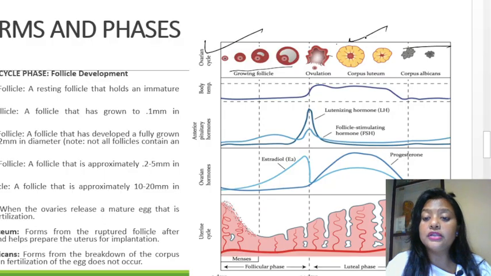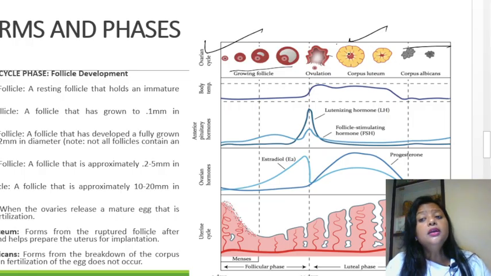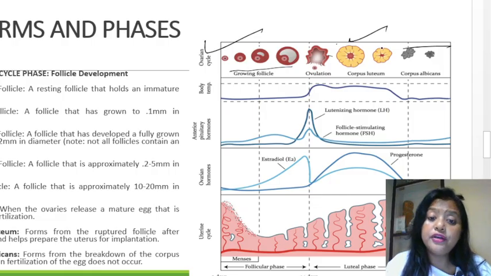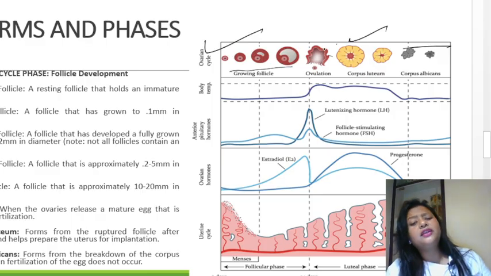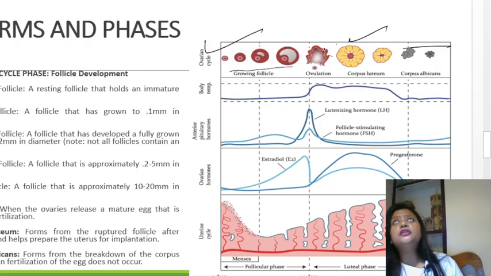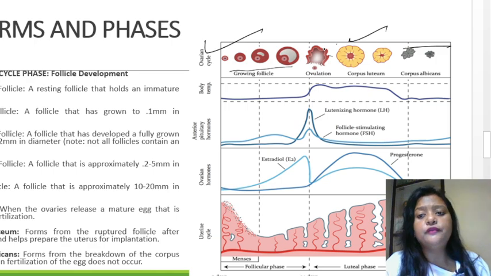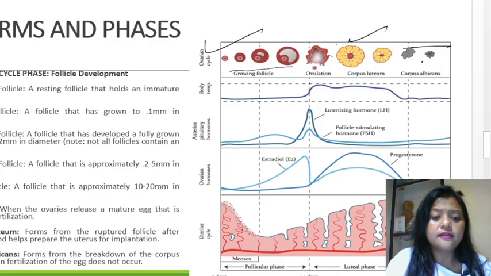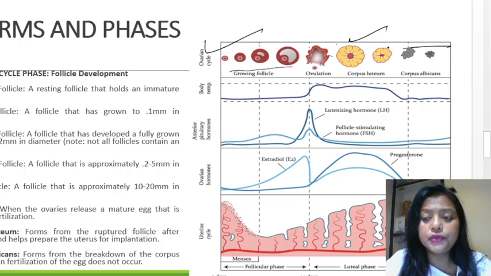Now let's talk about the corpus luteum, which is very important here. This is the part which occurs after ovulation, when the follicle has already ruptured, and this repairs. You can say that this occurs when the egg is not fertilized. So after the corpus luteum breaks down, it forms the corpus albicans. Okay, so this is clear to you, because in this part fertilization is not occurring, which leads to formation of corpus albicans. So done.